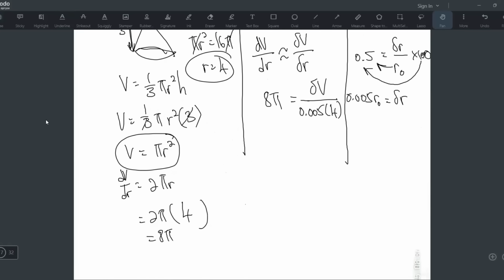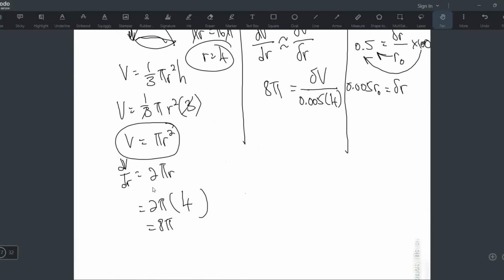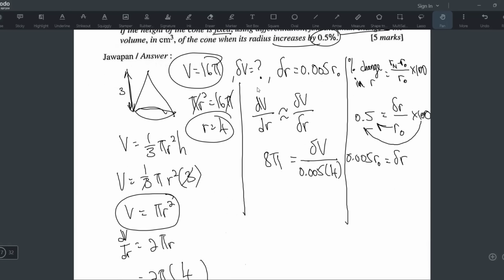Wait, can we substitute 4? Yes, we can, because they give us 16 pi as the original volume. So when you substitute back into the original equation, you will get back the R original value. So this is how it looks now. Now you just press this multiplied by this. I will write the answer in terms of pi. So I press 8 times 4, which is 32, times 0.005. My calculator gives me 4 over 25.